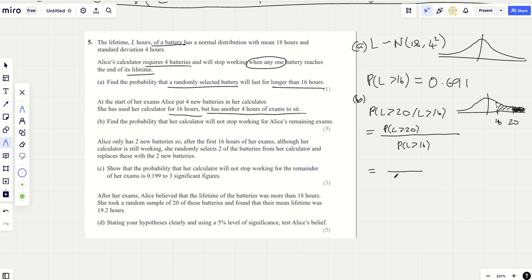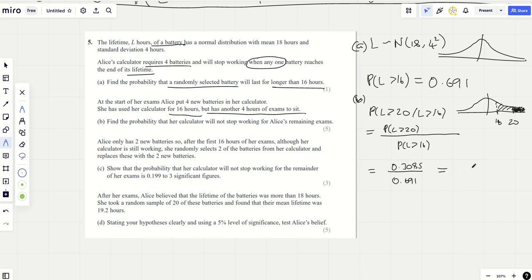We've got the bottom one already. It's 0.691. We haven't even dealt with the fact that there's 4 batteries yet, so we're just going to work out the probability. This is the probability that one of the batteries, any one battery, lasts for 20 hours, given that they've already lasted for 16. So that's what I'm going to work out. I'm just going to do 20 as my lower this time. Okay, I'm getting 0.3085 on the top.